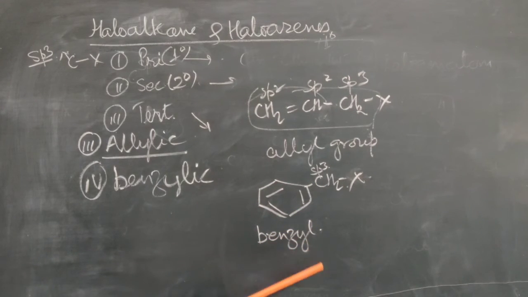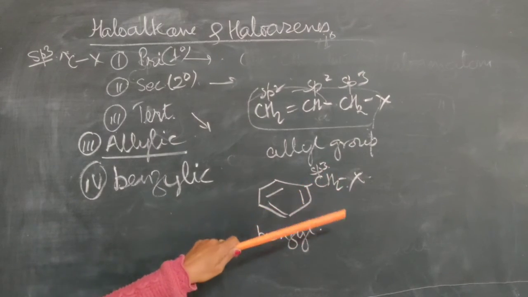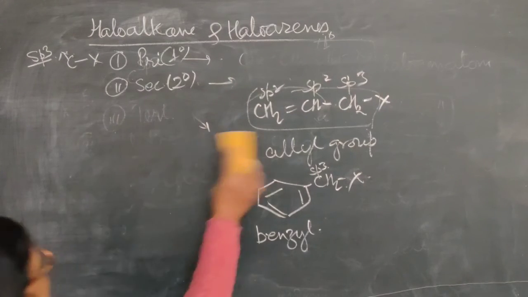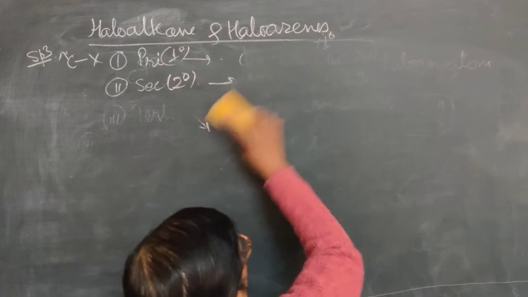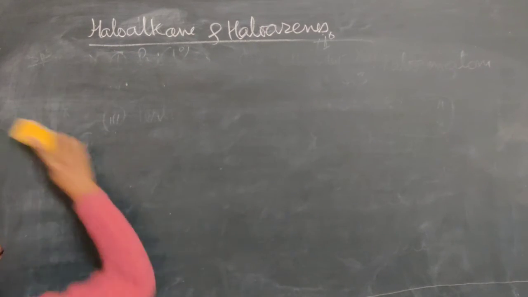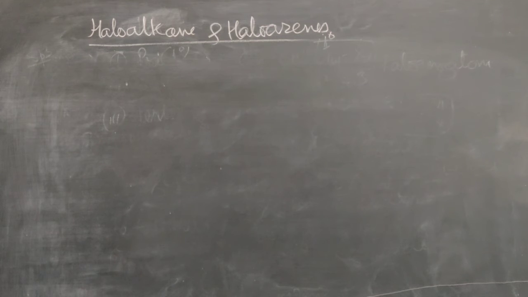Then it is called benzyl, and the halides are called benzyl halides. In all these compounds the carbon atom is sp3 hybridized, and on this basis we can explain the relative reactivity of haloalkanes on the basis of this classification.